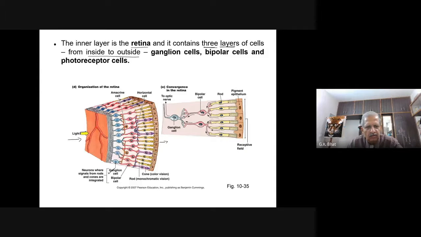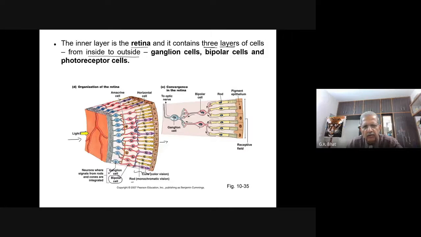Outer to that is the bipolar cell layer. You have already heard that bipolar neurons are present inside the sensory organs like the eye, ear. And outer to this is the photoreceptor cell layer.